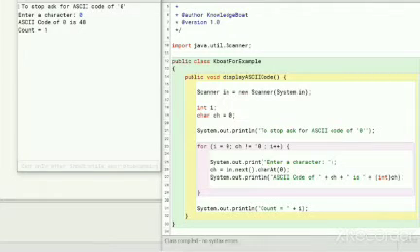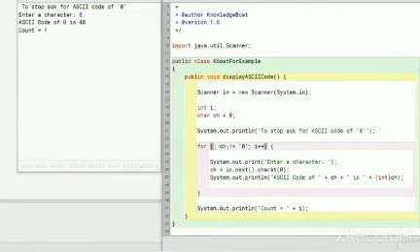The initialization, condition, and increment-decrement part of the for loop are optional. You can remove any or all of them if you want. For loop will still be syntactically valid. In our display ASCII code program, I can remove this initialization part of for loop and initialize I along with its declaration like this.